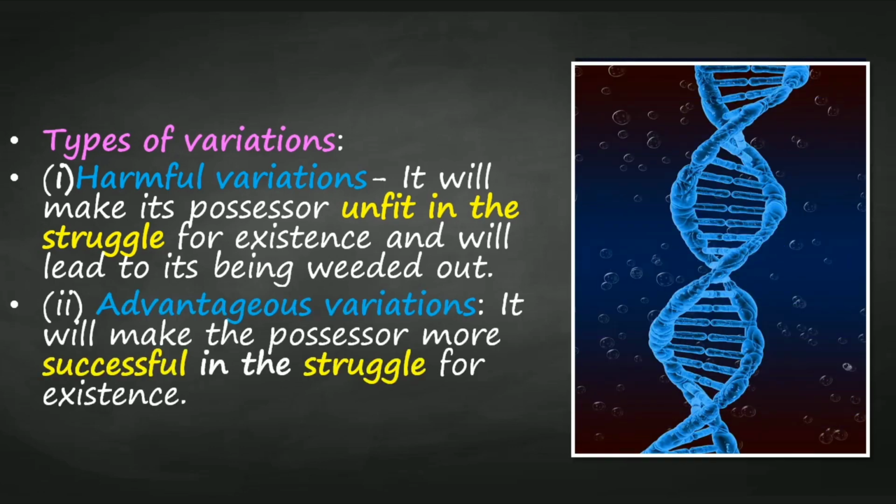Second is advantageous variations. It will make the possessor more successful in the struggle for existence. It will survive.